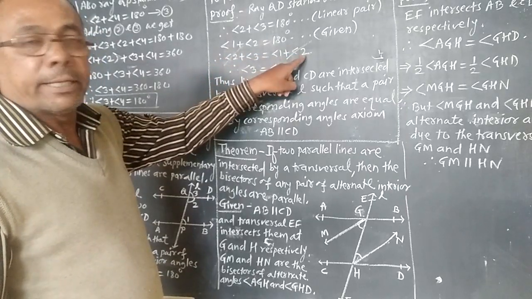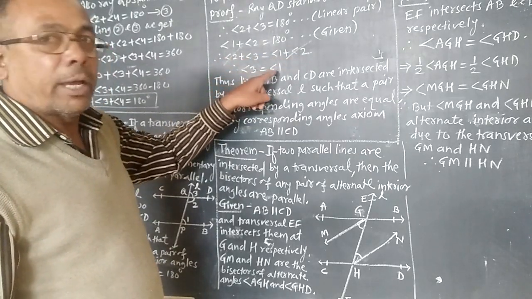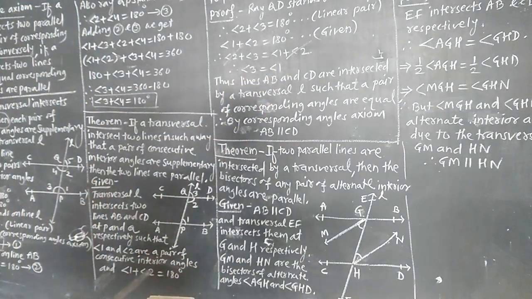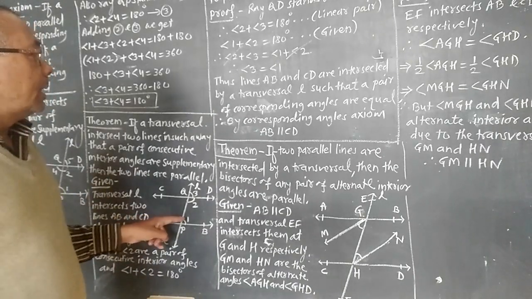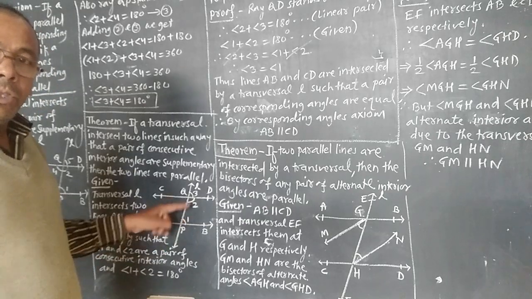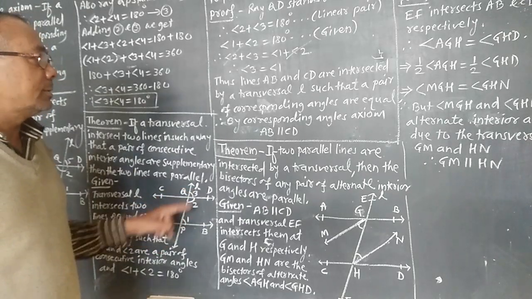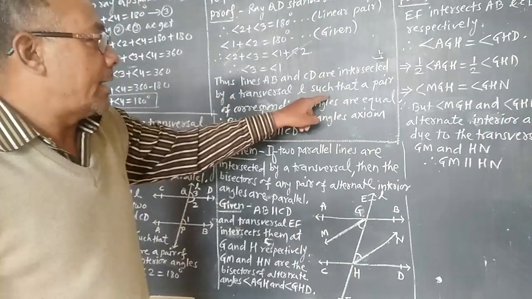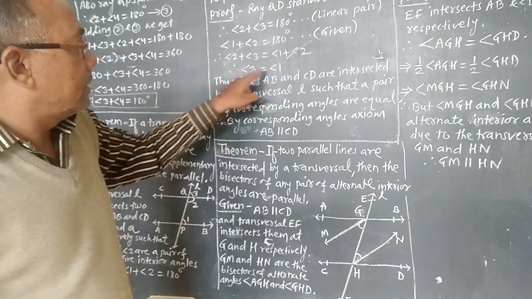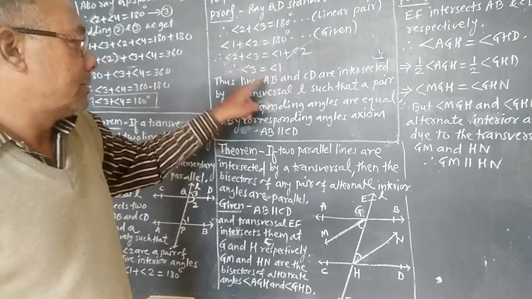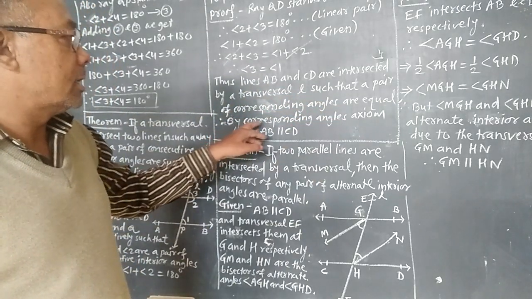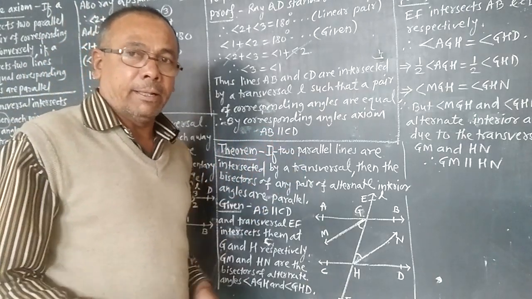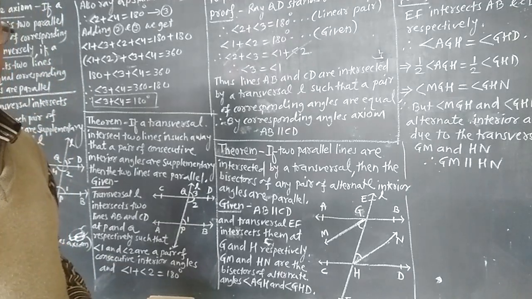Here angle 2 will get cancelled, and therefore angle 3 is equal to angle 1. But in the figure, it is seen that angle 3 and angle 1 are corresponding angles, meaning the lines AB and CD are intersected by a transversal L such that a pair of corresponding angles are equal, and therefore by the corresponding angles axiom, line AB is parallel to line CD.